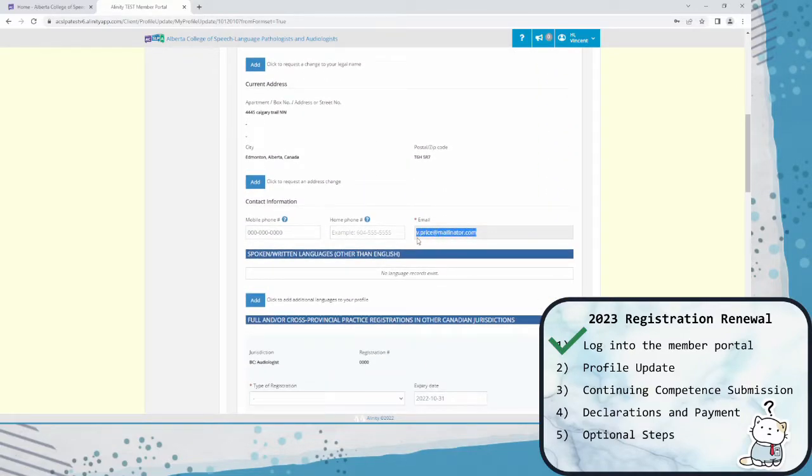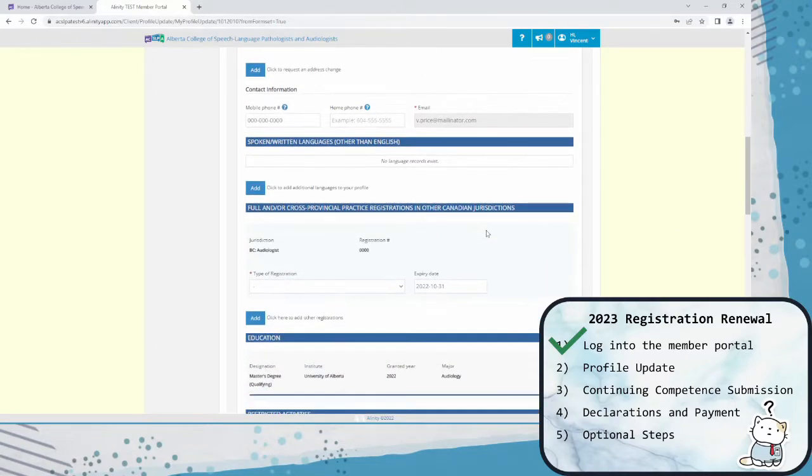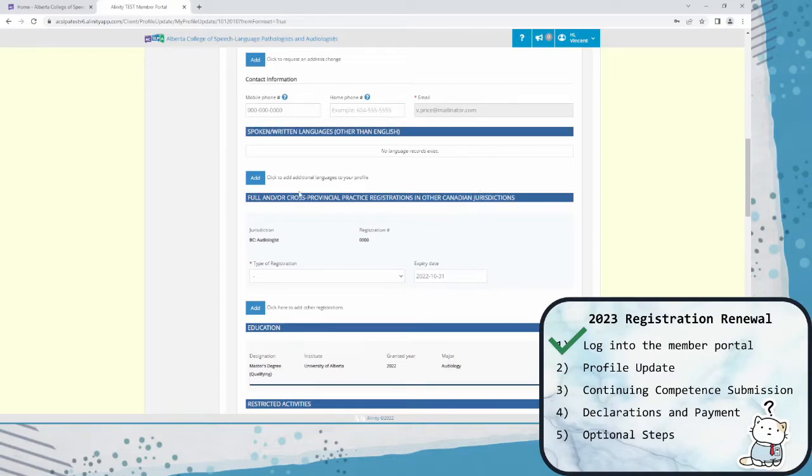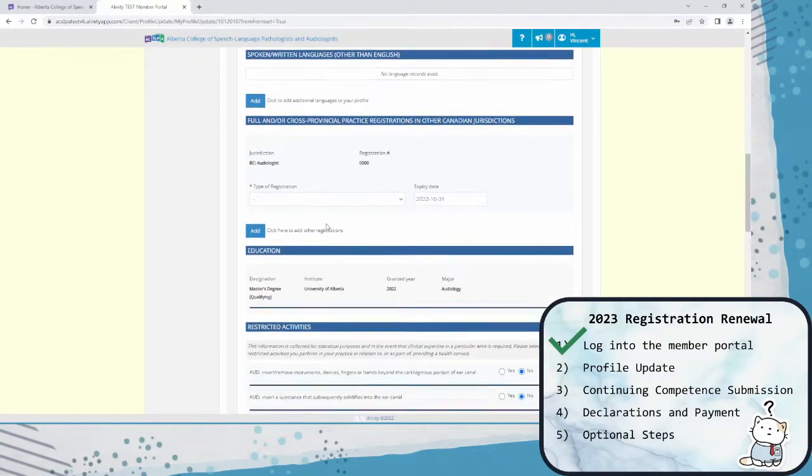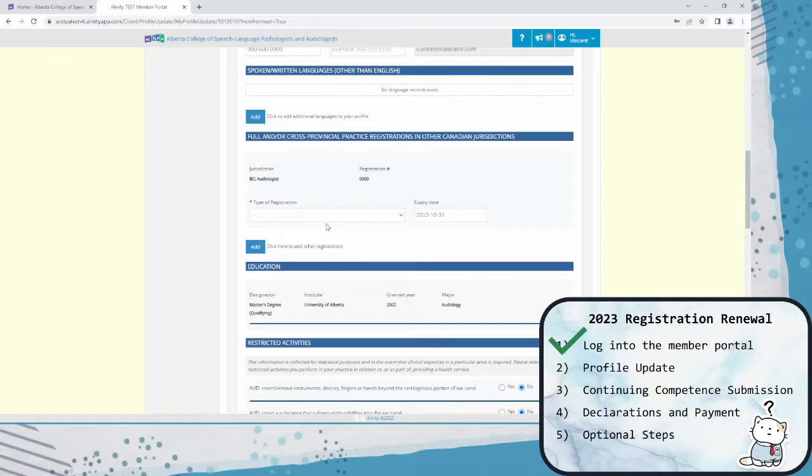You'll notice that the email box here is grayed out. You won't be able to change your email address during the profile update in your renewal, but after you complete renewal, you can always come back to your profile and do an update then. You then have the option to update any spoken written languages and add any registrations you might hold in other Canadian jurisdictions.